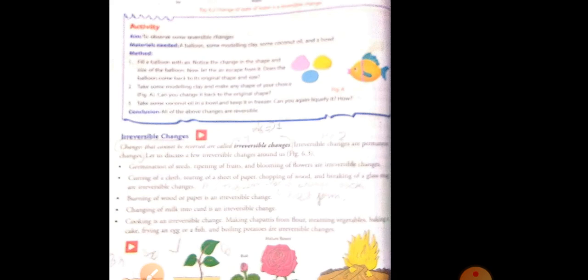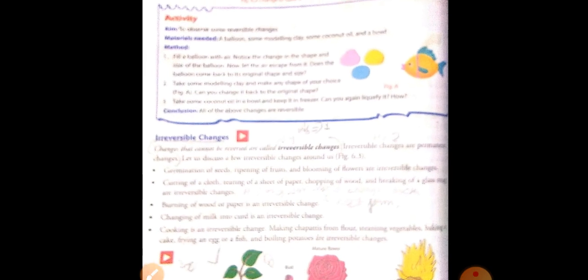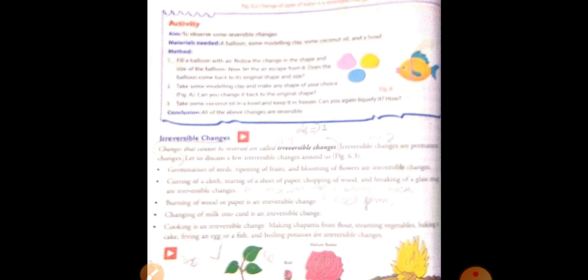Then we looked at irreversible changes. Changes that cannot be reversed are called irreversible changes. Example: if a paper is burned, it gets converted into ash, but ash cannot be converted again into paper.